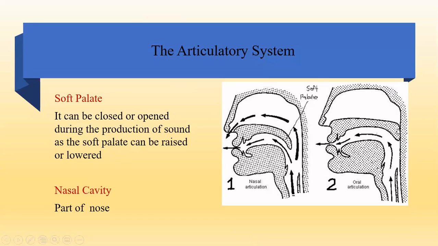And in this picture, the soft palate is raised. When the soft palate is raised, the nasal cavity is closed and air can escape only through the mouth. So all those sounds are called oral sounds. Oral means your mouth. So the sounds that come through the mouth are called oral sounds. And sounds that are produced when mainly air comes through the nose, of course some air comes through the mouth also, are called nasal sounds or nasalized sounds.